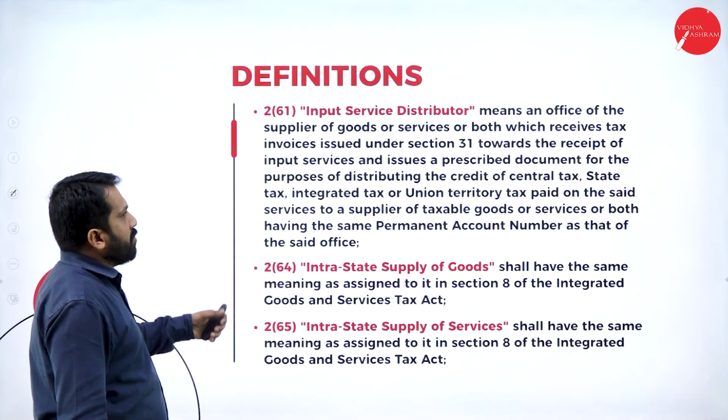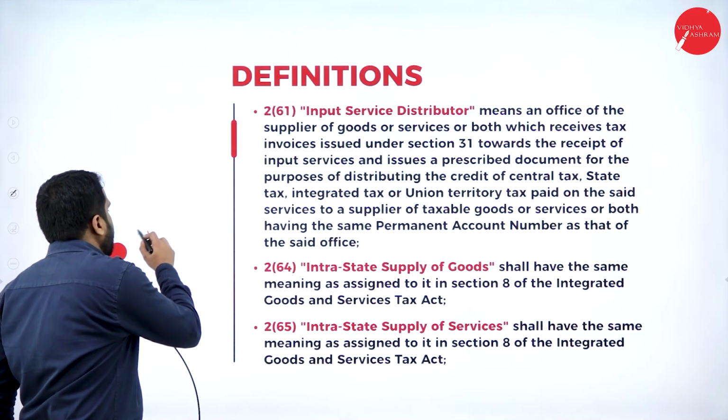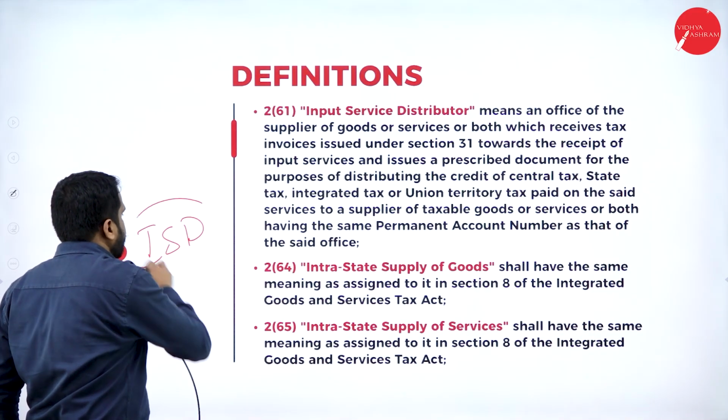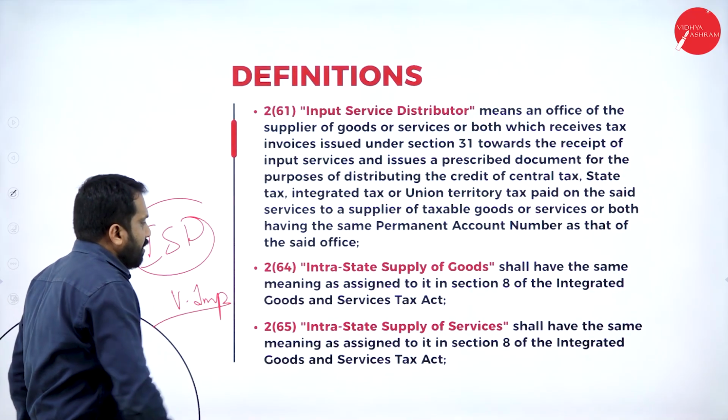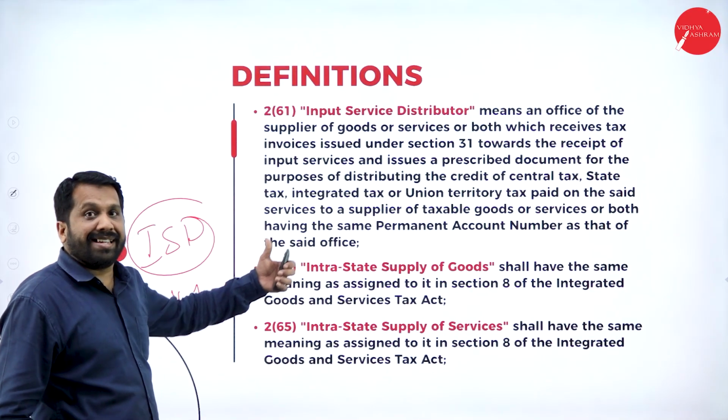Then Input Service Distributor, ISD. Very important for 2 marks. What is meant by ISD?